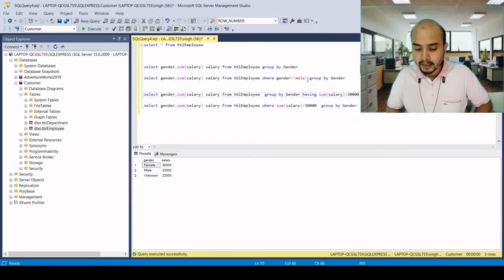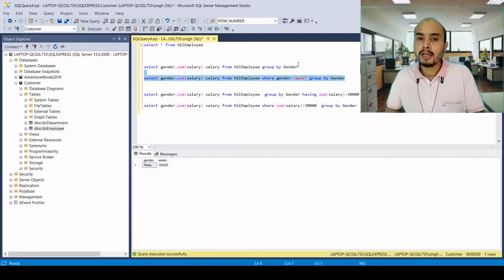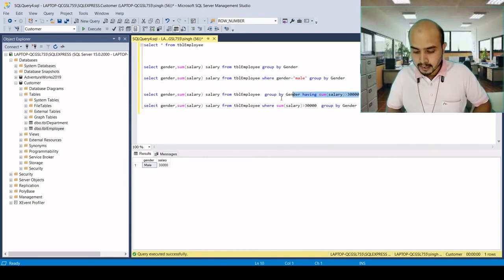This query is filtering first all the males. So basically it is checking all the rows: is it male, is it male, is it male? If yes, then it is filtering those male data, and then it is grouping those records. And in this condition, what is happening is it is grouping first, and then the condition is applied on those groups.